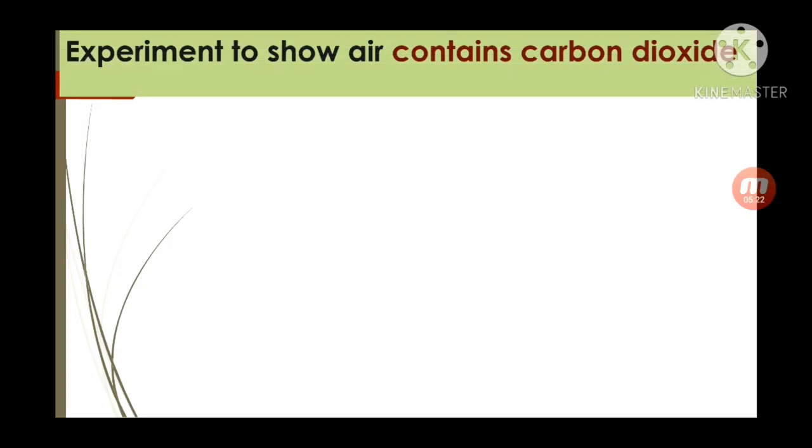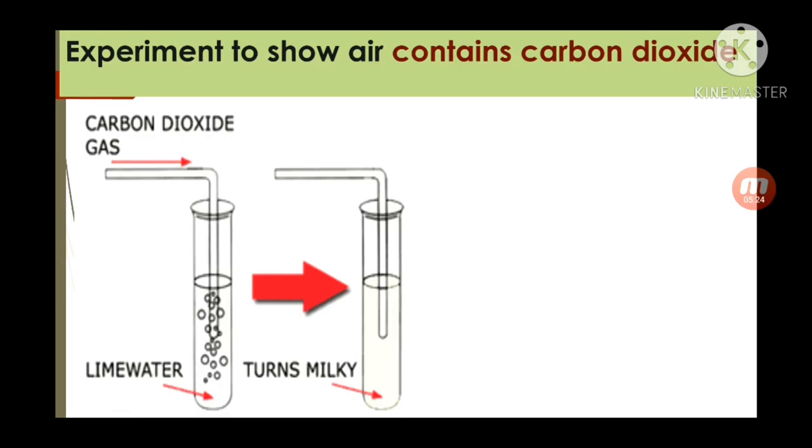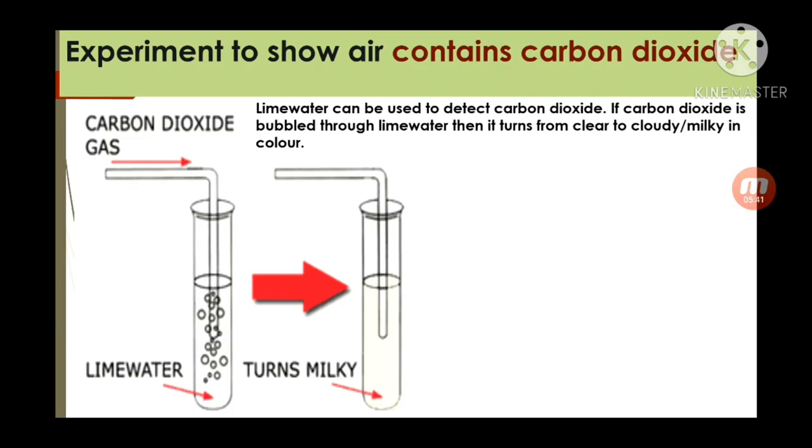Experiment to show air contains carbon dioxide. Here you can see there are 2 test tubes, test tube A and test tube B. One test tube is filled with lime water, and once you blow through it, it turns milky white. Because of this milky white color, it shows that air contains carbon dioxide.